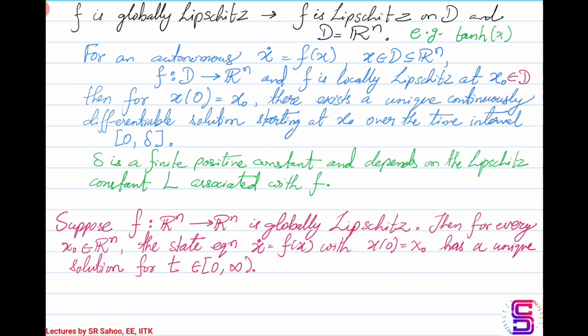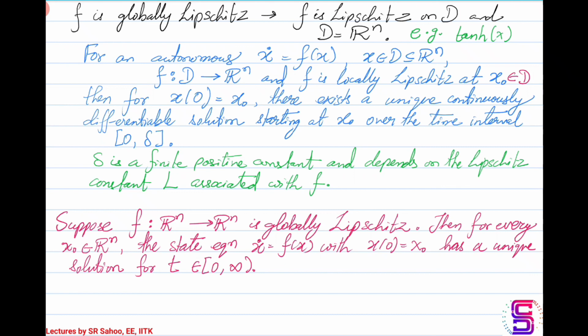But if f is globally Lipschitz, then the autonomous system with x dot equal to f of x starting at any initial condition in Rn will always have a unique solution that lasts over the entire time interval. So this is a huge jump between existence of a solution over a finite time interval to the existence of a solution over the entire time interval, basically global existence.